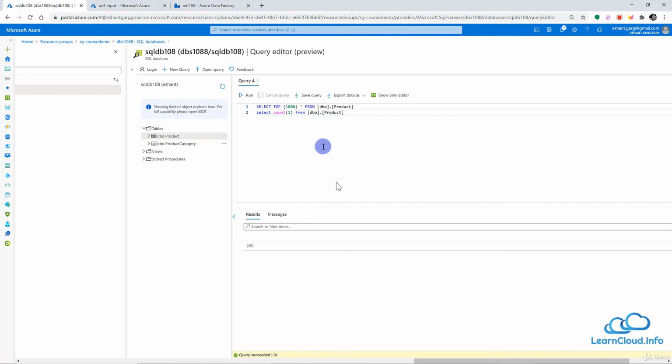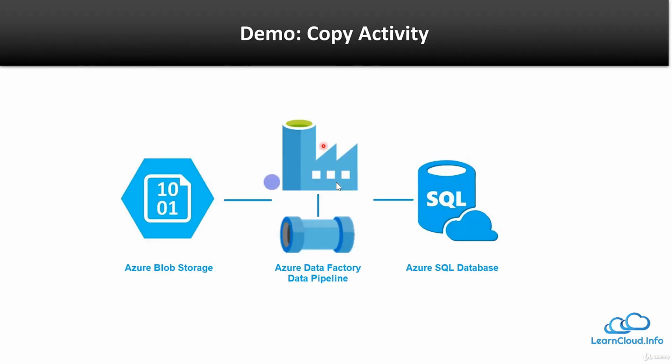Let me go back to my slides quickly to conclude what we did in this demo. In this demo, first we created the blob storage, and then we created the SQL database. In the blob storage, we uploaded input files. In the SQL database, we created the destination tables, and then we created a copy data activity using the wizard, and we used that activity to move data of the product file to the SQL Server destination.